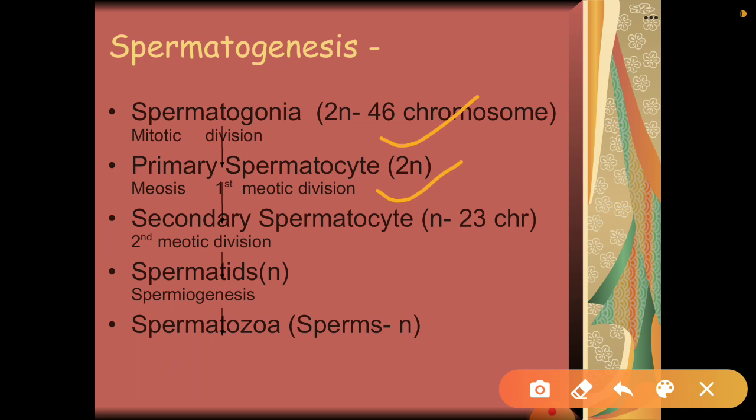After the second meiotic division, secondary spermatocytes are known as spermatids. Again, they have 23 chromosomes, that is a haploid condition. Spermatids then further mature, or transform, into spermatozoa, which are also known as sperms. This process of transformation of spermatids into spermatozoa is known as spermiogenesis.